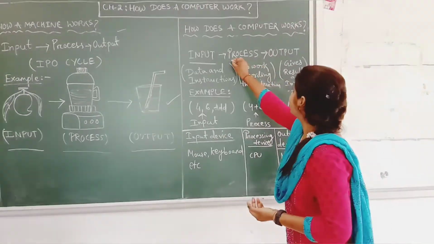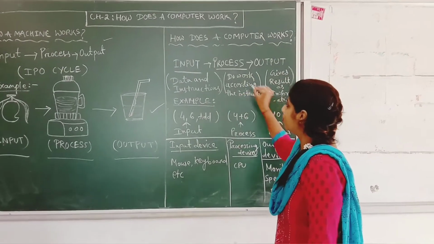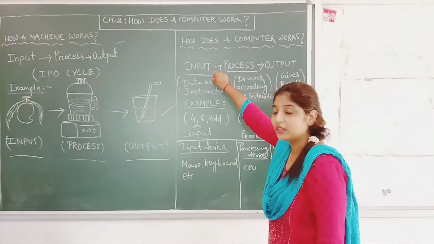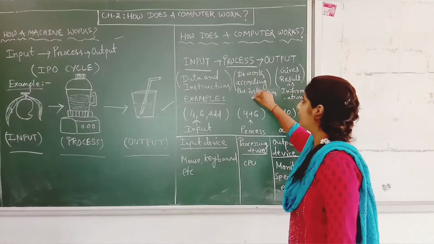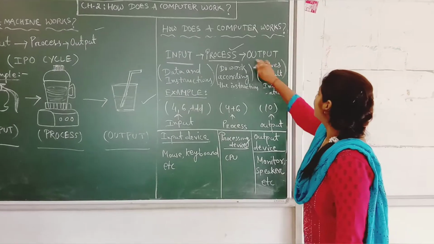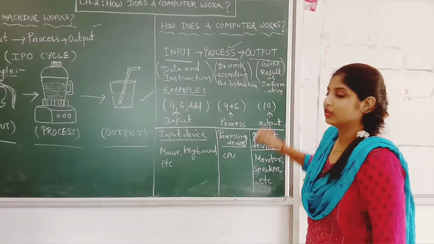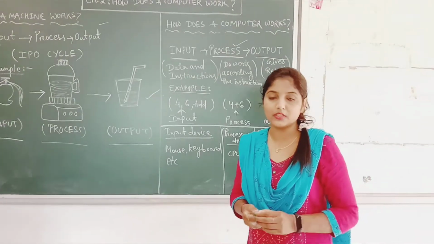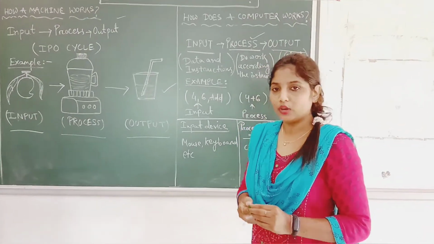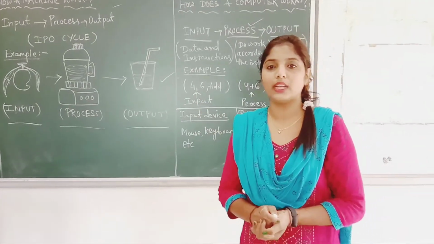Then after that, process. What do you mean by process? To work according to the instructions. So whatever instruction we give to the computer, it will work accordingly. That is the process of the computer. Then after that, output. What do you mean by output? It gives the result as information. So the output that the computer gives us is called information.